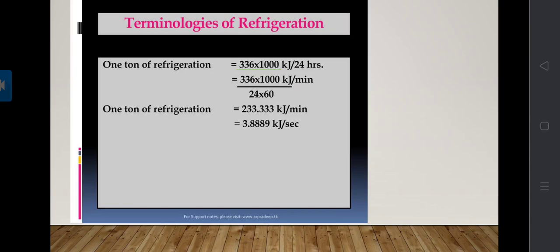That means 1 ton of refrigeration is equal to 233.33 kilojoule per minute. Again, if we want to convert to seconds, it is 3.8889 kilojoule per second. That is the calculation of 1 ton of refrigeration in 24 hours, in minutes, and in seconds.